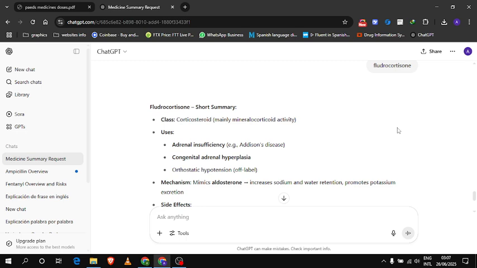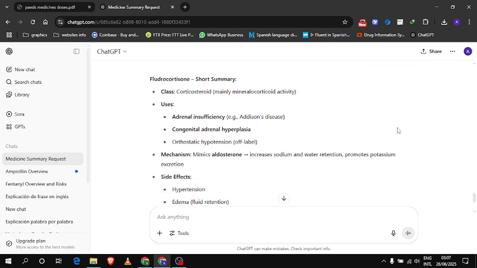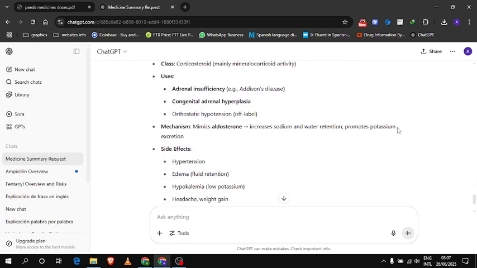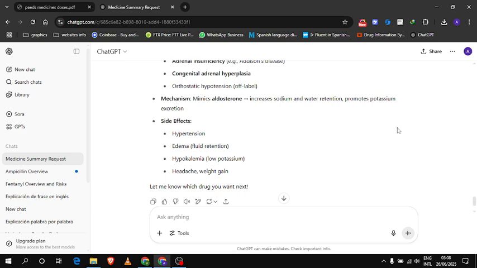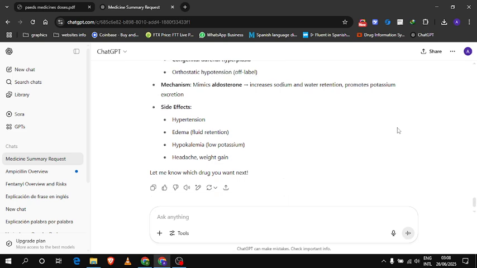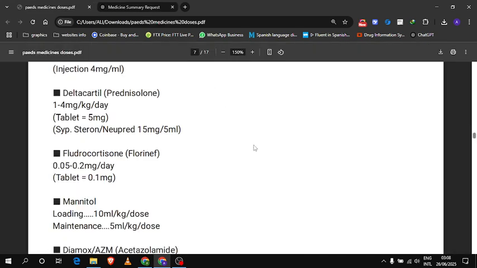So it's given in Addison disease when aldosterone production is less, and it promotes potassium excretion. Side effects: hypertension, edema, hypokalemia, headache, weight gain. The dose we have already studied.